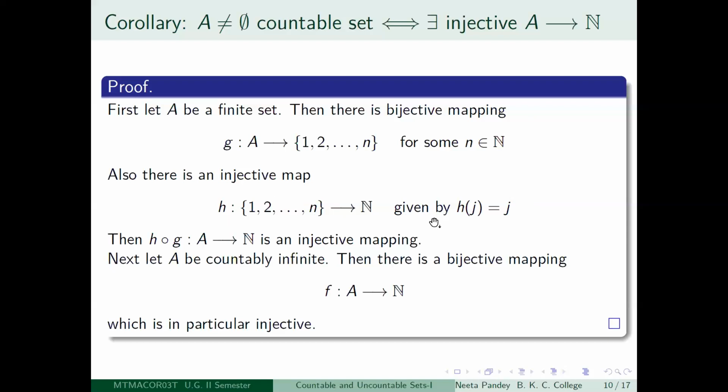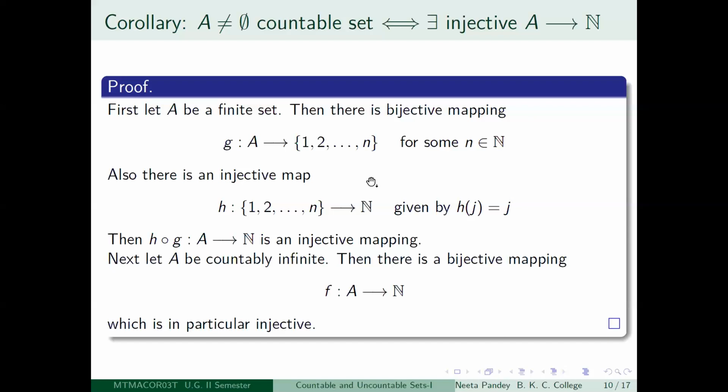We have taken the inclusion map, but it was possible to define an injective mapping from {1, 2, etc., n} to the set of positive integers in many ways. Also, this choice of G is not unique. You can get many bijective mappings from the set A to the set of integers 1, 2, etc., n.